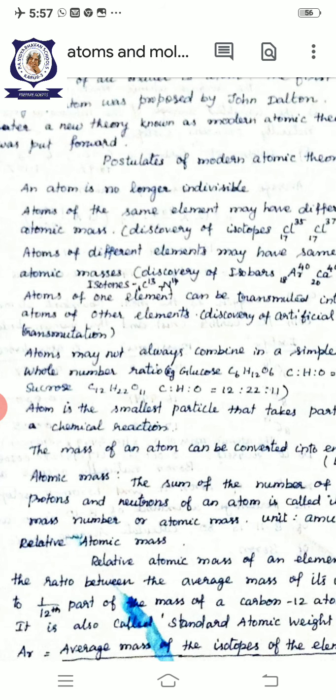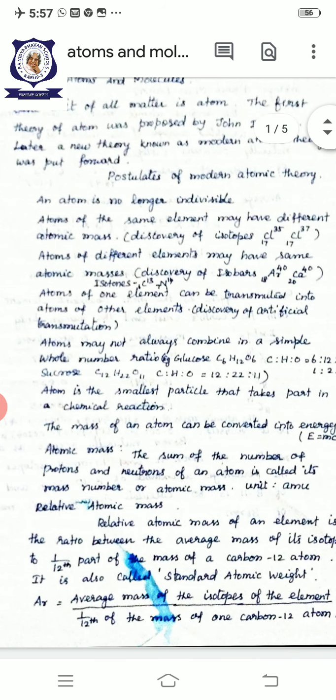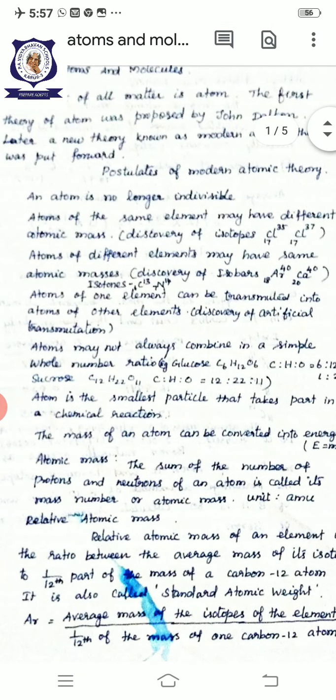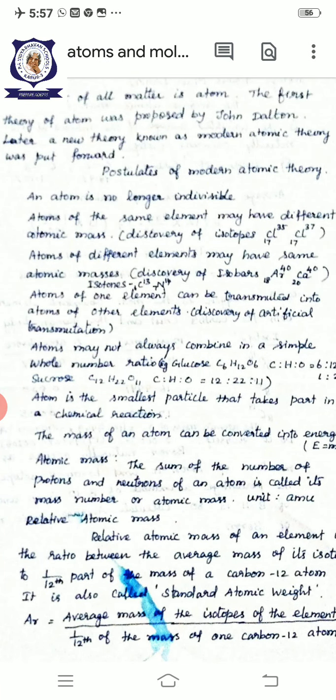Next one, atoms of the same element may have different atomic mass. We know this. Let us see examples. Isotopes. What is an isotope? Atoms of the same element may differ according to the mass number.